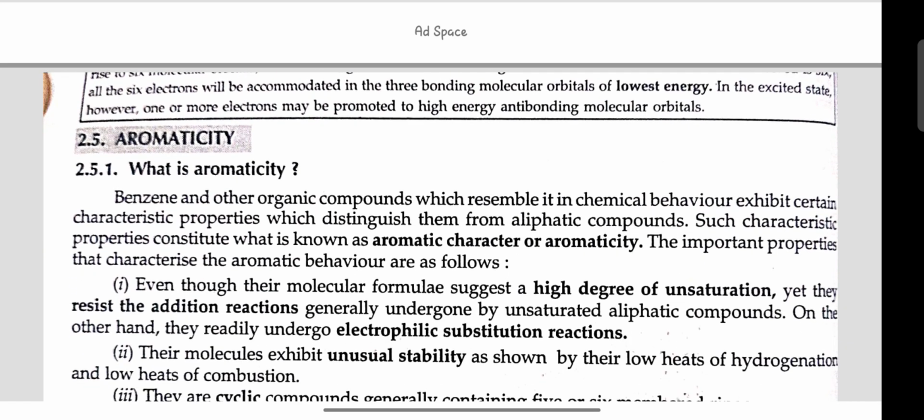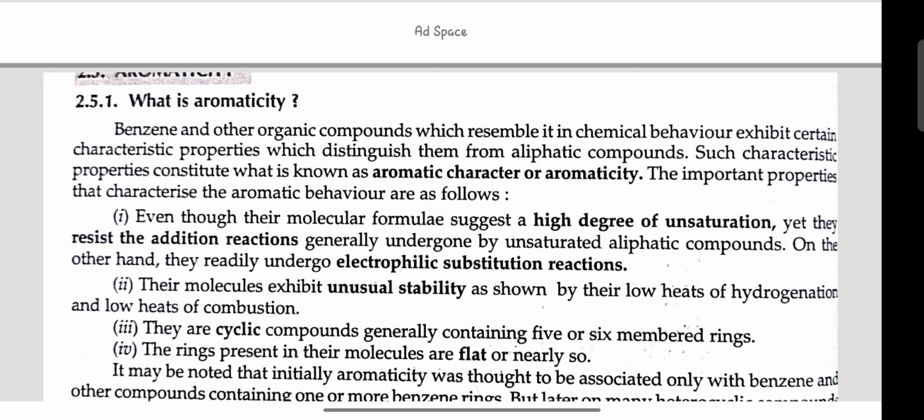Aromaticity. What is aromaticity? Benzene and other organic compounds which resemble it in chemical behavior exhibit certain characteristic properties which distinguish them from aliphatic compounds. Such characteristic properties constitute what is known as aromatic character or aromaticity. The important properties that characterize the aromatic behavior are as follows.